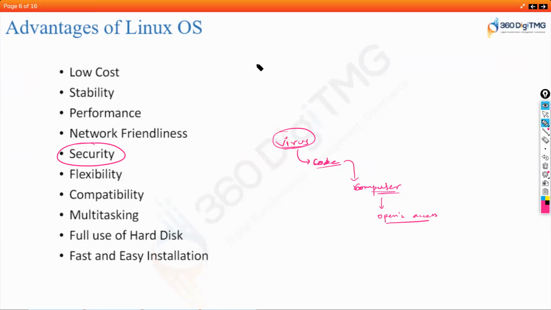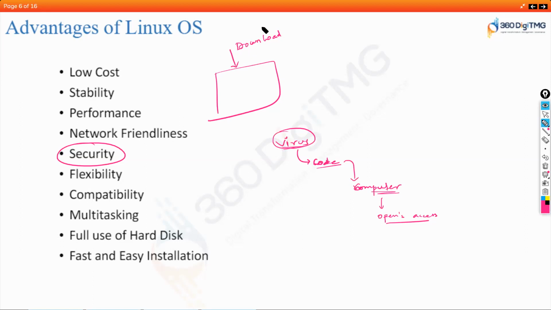When you bring in some external files into your computer, if you download these external files from unknown sources, from unauthorized websites or sources, right?